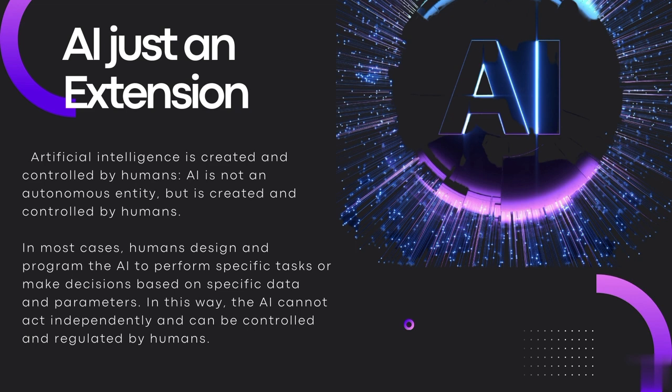Artificial intelligence is created and controlled by humans. AI is not an autonomous entity, but is created and controlled by humans. In most cases, humans design and program the AI to perform specific tasks or make decisions based on specific data and parameters. In this way, the AI cannot act independently and can be controlled and regulated by humans.